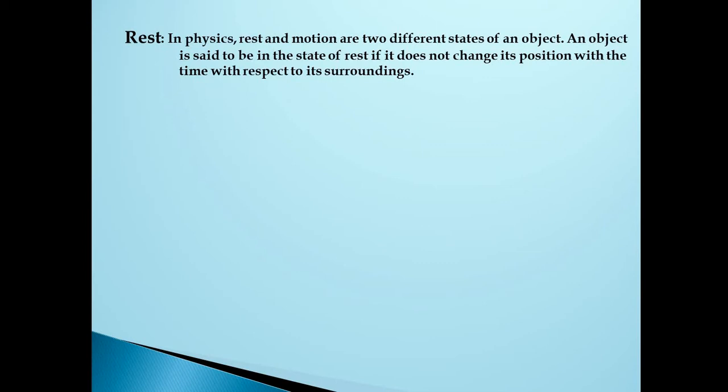For example, the sofa in your living room. If you're sitting idle and not doing anything, with respect to other persons around you, they are moving. With respect to them, you're not moving. You're just sitting idle, and in the given time, you're not moving at all. Then you're said to be in a rest position. One more example: you just turned on a fan and you're sitting under the fan, relaxing. With respect to time, you're not changing your position with respect to the surroundings. You're said to be in a rest position.